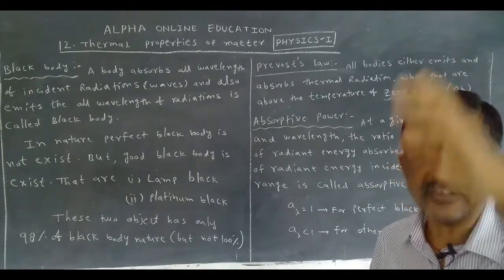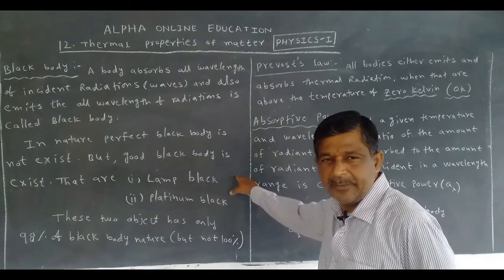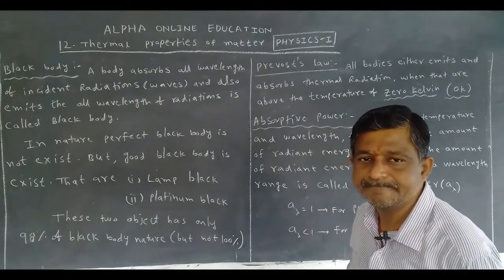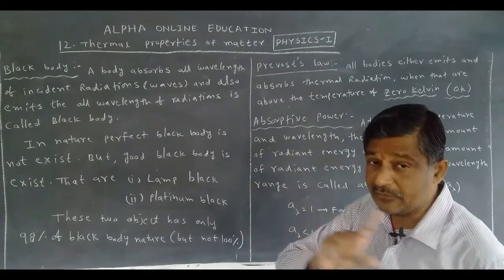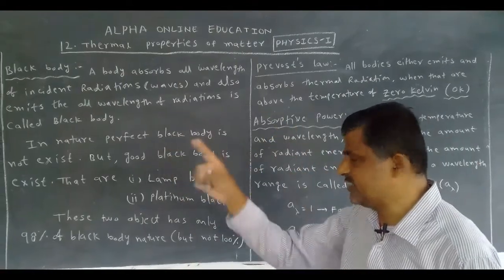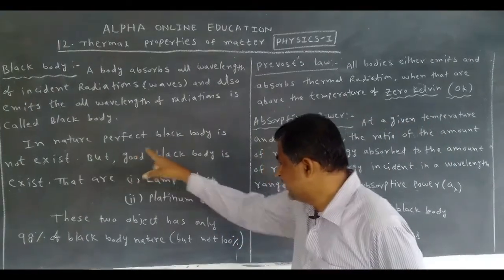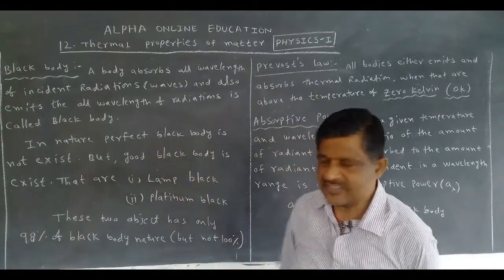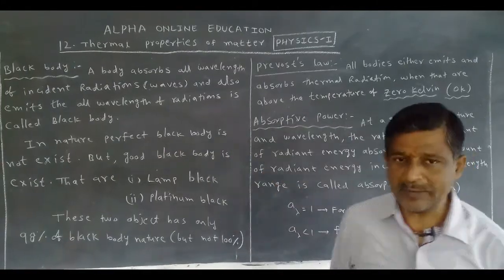This blackboard is a good black, but not a perfect black. A perfect black body is different. In nature, perfect black bodies do not exist, but good black bodies do.